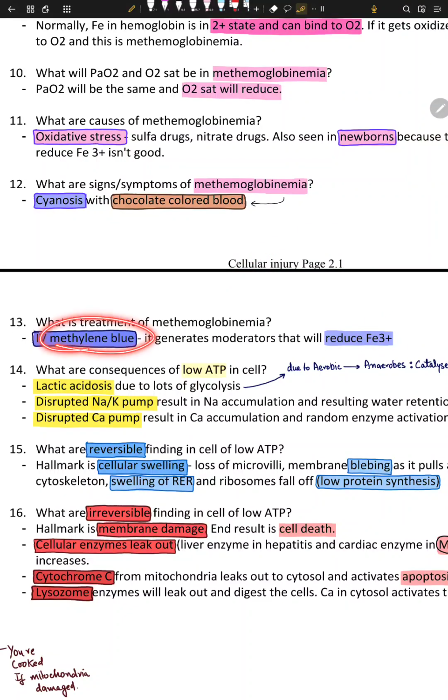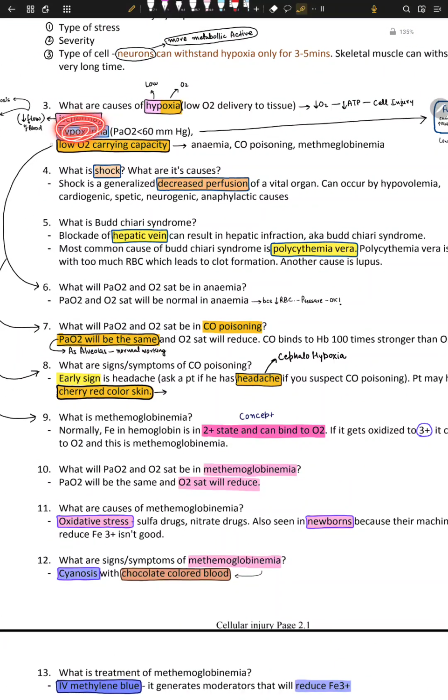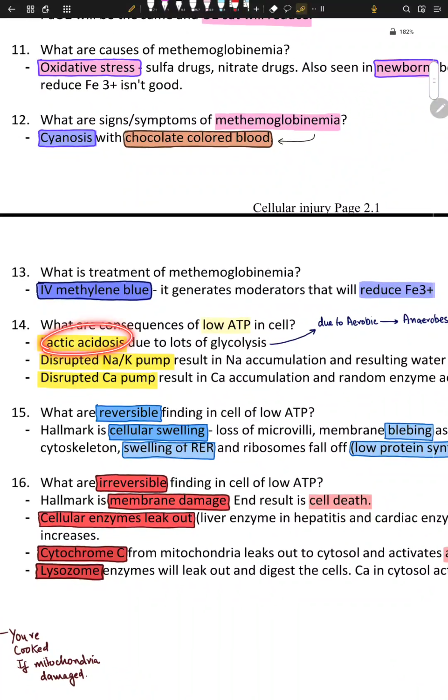So, IV methylene blue. What are the consequences of low ATP? You know that low ATP means hypoxia, right? And hypoxia means low ATP. In hypoxia, you have low ATP. So number one is lactic acidosis, because a lot of glycolysis is happening, a lot of glucose is breaking down.